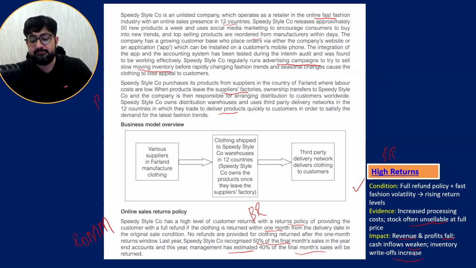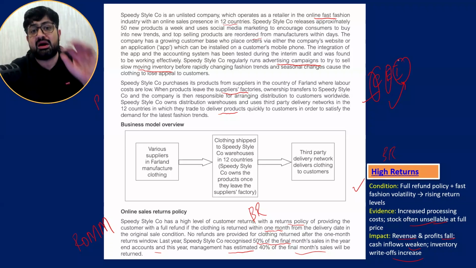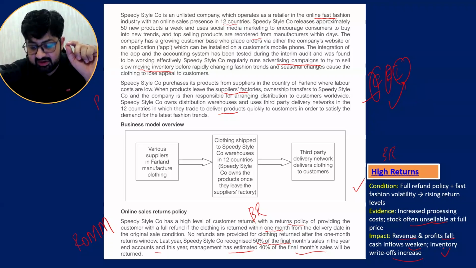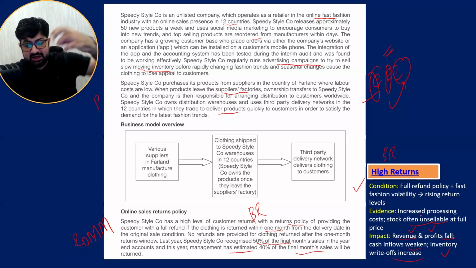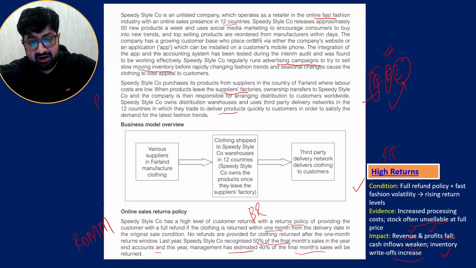So you see here, I told you CEI. Condition, which is the issue from the scenario. And what is the evidence which is causing the I, the impact? Impact on the company financially. This is the impact: inventory write-off, revenue fall, profits fall, cash flow impact. But how is it happening? Evidence. What is it causing? Increased costs. Okay, it may not be saleable afterwards.